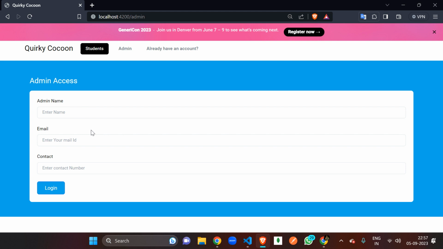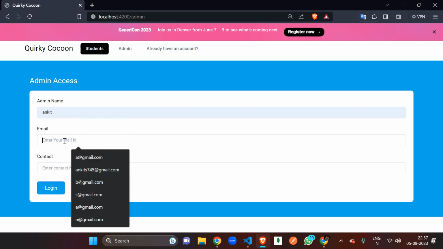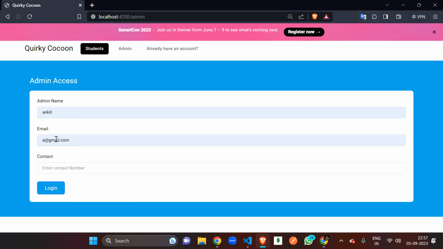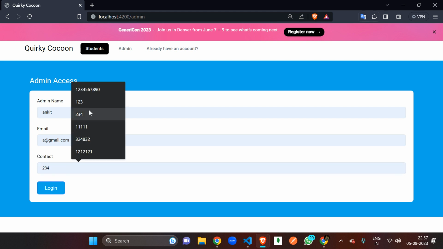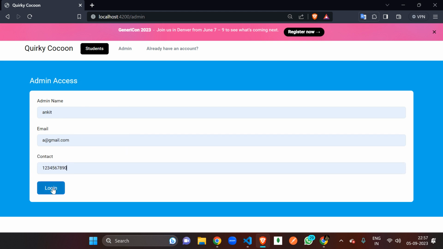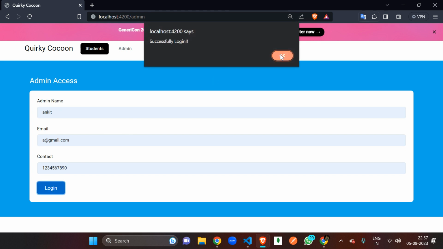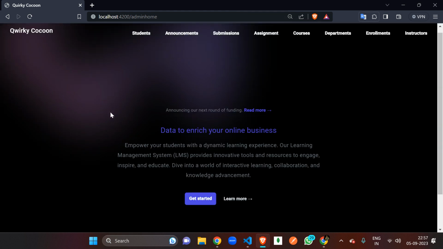For moving forward, we have to validate some details: the name Ankit, my email ID, and the contact number. Let's log in, and the login is successful. Now move to this admin section.